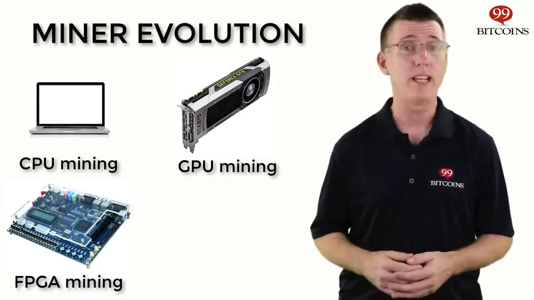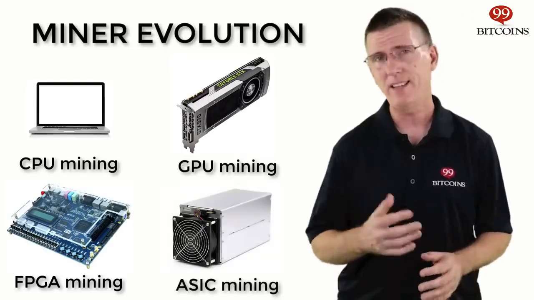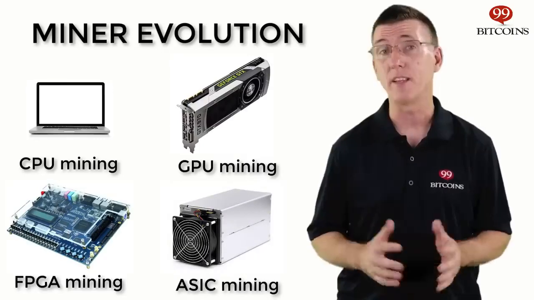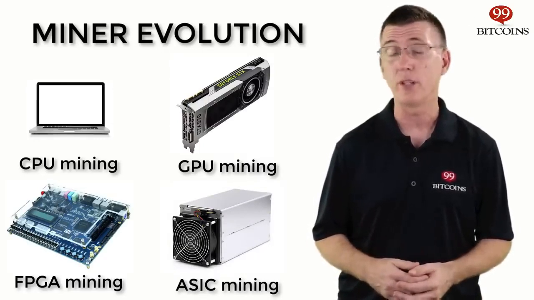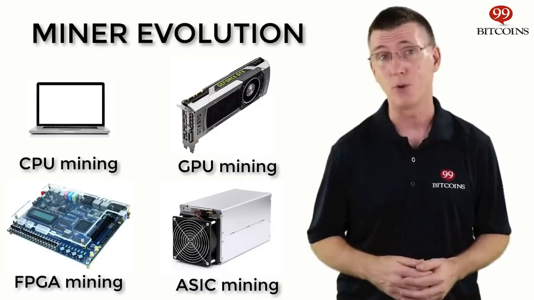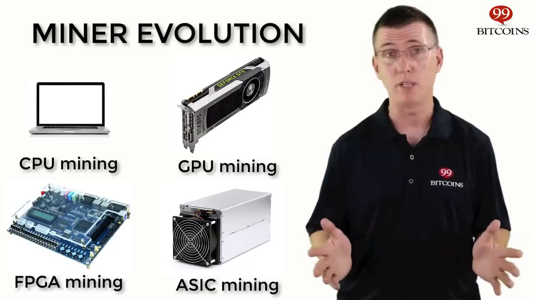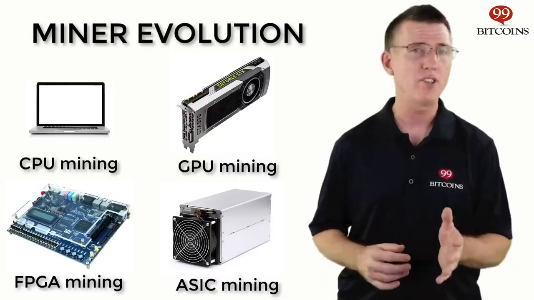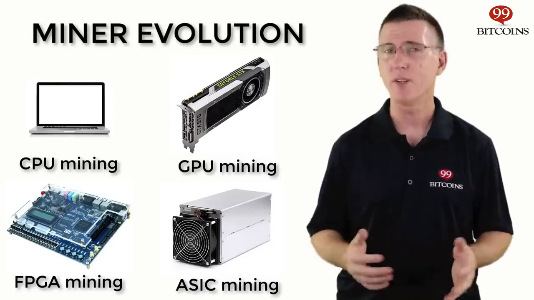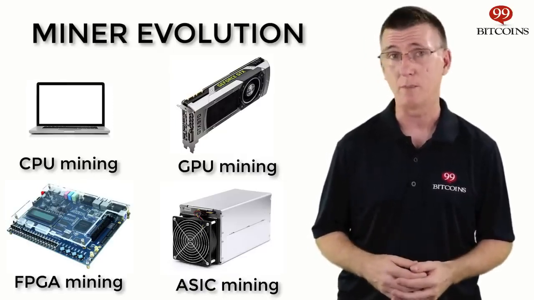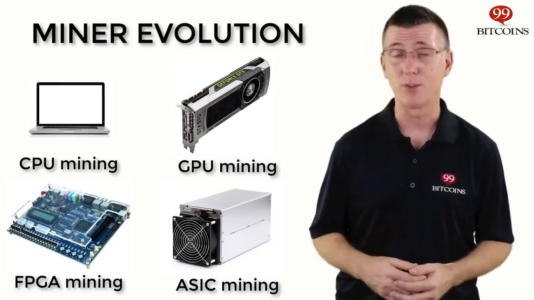Finally, around 2013, a new breed of miner was introduced, the ASIC miner. ASIC stands for Application-Specific Integrated Circuit, and these were pieces of hardware manufactured solely for the purpose of mining Bitcoin. Unlike GPUs, CPUs, and FPGAs, they couldn't be used for anything else. Their function was hard-coded into the machines. ASIC miners are the current mining standard. Some early ASIC miners even appeared in the form of a USB, but they became obsolete rather quickly.